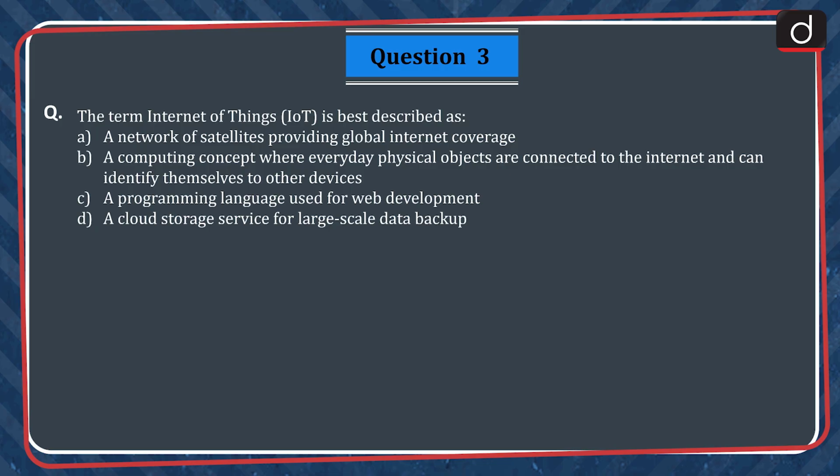Question 3. The term Internet of Things or IoT is best described as A. A network of satellites providing global internet coverage. B. A computing concept where everyday physical objects are connected to the internet and can identify themselves to other devices. C. A programming language used for web development. D. A cloud storage service for large-scale data backup.